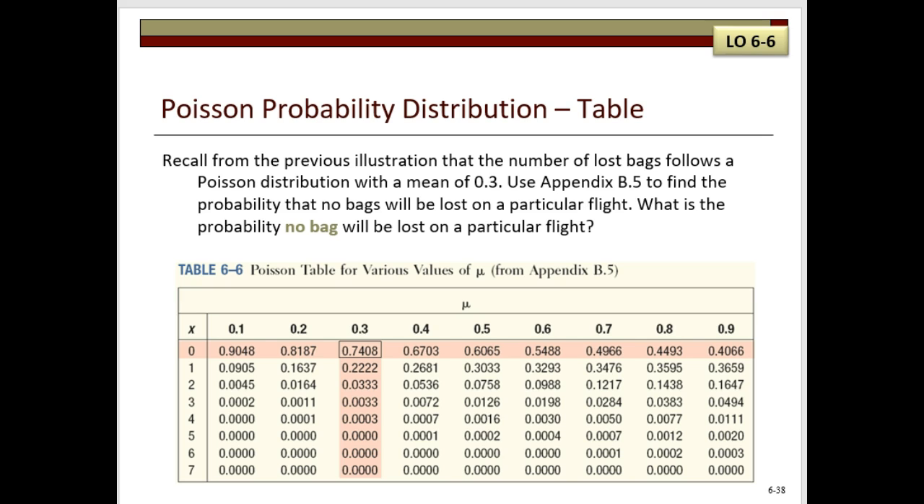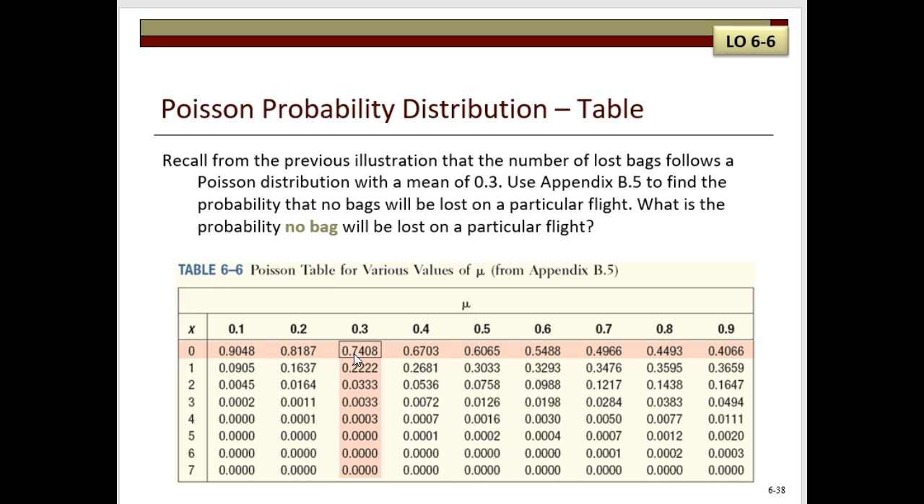A portion of the Appendix Table B5 is shown here. In using a Poisson probability table, what we need is to locate the value of the mean of the distribution. In this case, the mean is 0.3. The 0.3 column on the table is highlighted. We then locate the value of the random number. In this case, x equals 0, since we are interested in finding that no bags will be lost on a particular flight. So the intersection of x equals 0 and mu equals 0.3 is 0.7408, and this represents the probability that no bags will be lost on a particular flight.